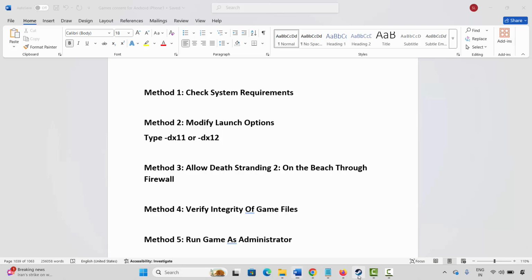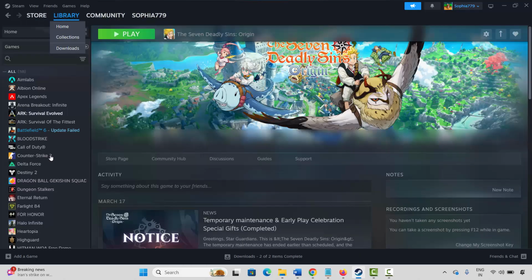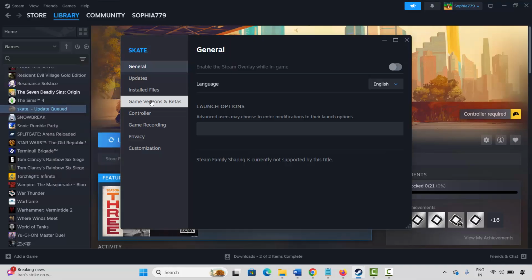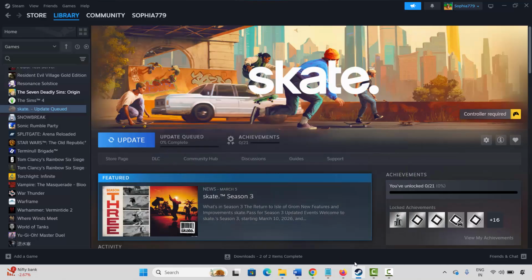For that, go to Steam, under library section select your game. Here I am showing an example. Now right click on it, click on properties. Under general, here you have to type -dx11 and then try to launch the game and check if it's working. If this doesn't resolve the issue, again come back, type -dx12 and then try to launch the game and see if this helps to fix the issue. But if the issue still occurs, come back again, remove the launch option and move to the next method.